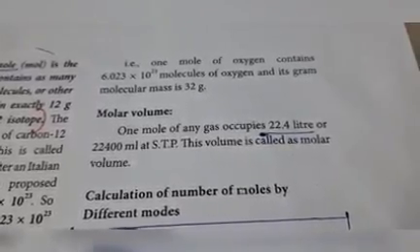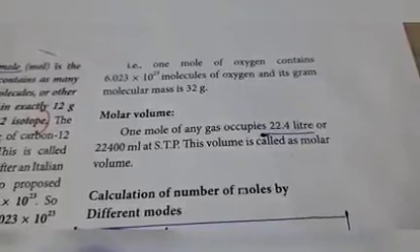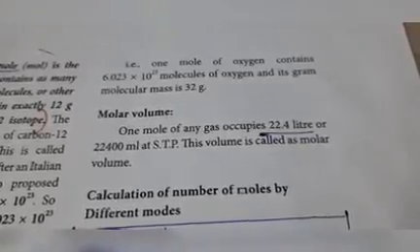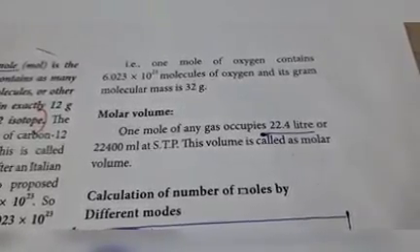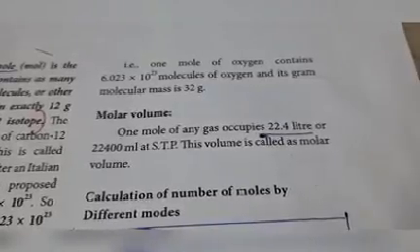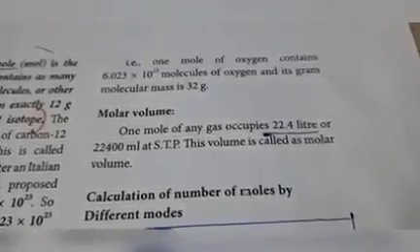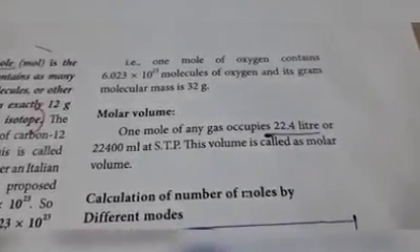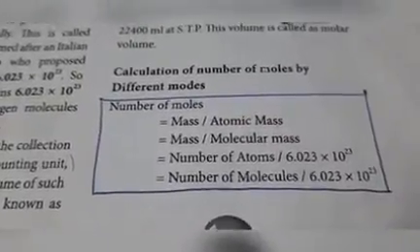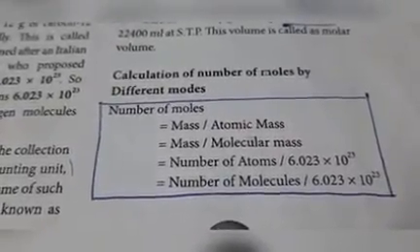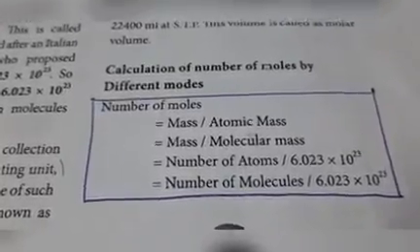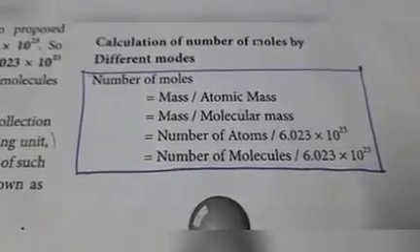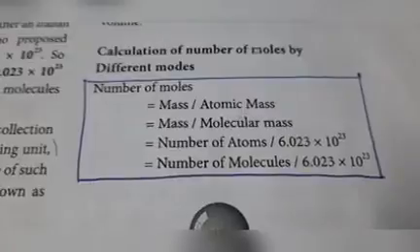How will you get this value? If the liter value is multiplied by 1000, that is 22.4 liter into 1000, you will get 22,400 ml. So 1 mole of gas occupies 22.4 liter or 22,400 ml at STP. This volume is called molar volume. Some formulas are given. Calculations of number of moles by different modes. Number of moles is equal to mass by atomic mass. Another formula, number of moles is equal to mass by molecular mass.